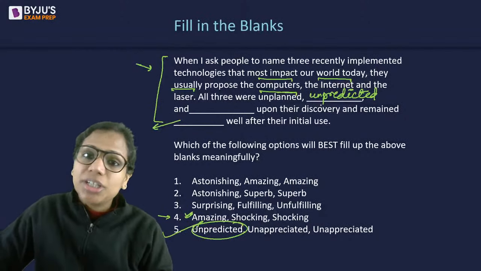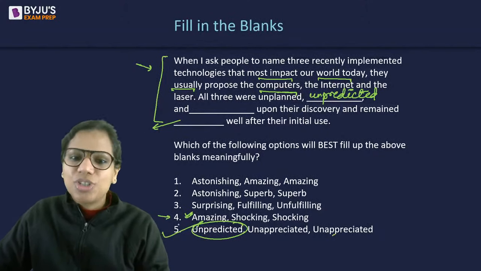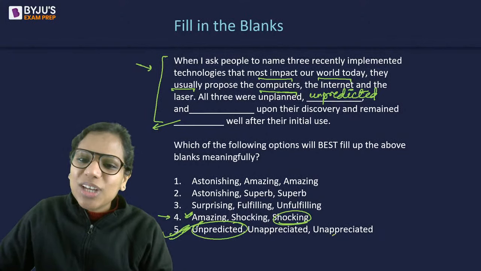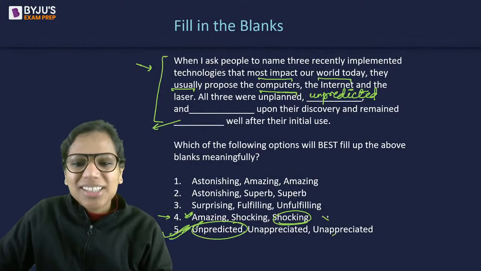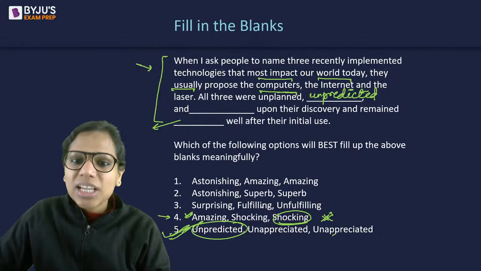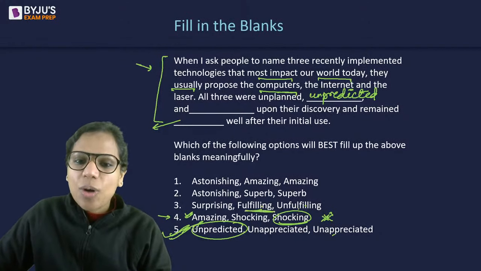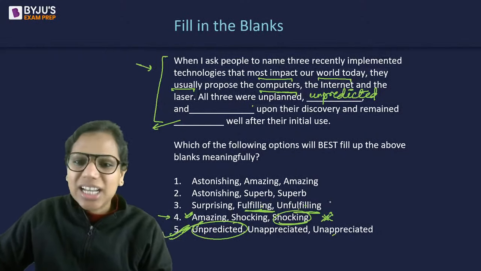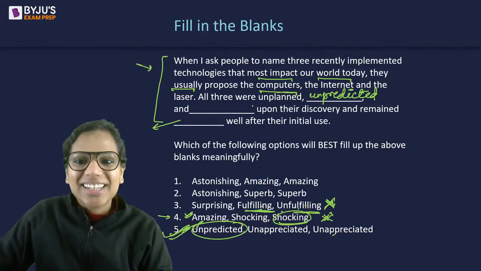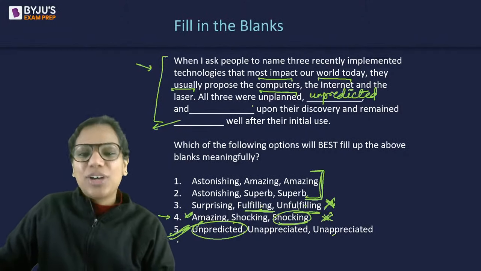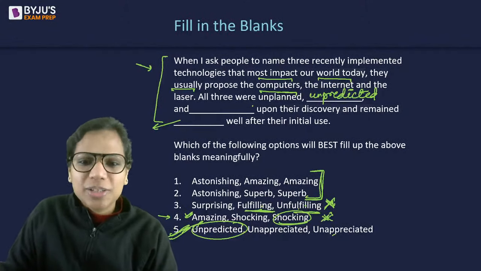And unappreciated upon their discovery and remained unappreciated well after their initial use. Okay, shocking well after their initial use? Why did they remain shocking well after it? Moreover, amazing is appreciative, so this does not match. These are all antonyms. Fulfilling upon their discovery and remained unfulfilling does not make sense, right? And if you look at these two, compare them with five. That's how you attempt vocabulary based fill in the blanks.